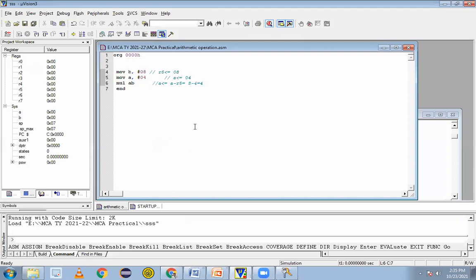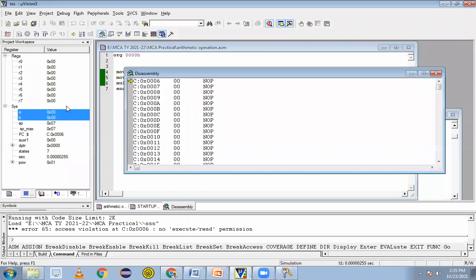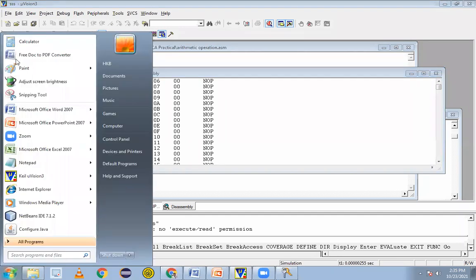8 times 4 is how much? Answer is 32. Check the hex value in the calculator. What is the meaning of 32 in decimal converted into hex format? That's the answer. So B register gets value 8, then A gets value 4. After multiplication, 20 becomes the value of the result. That is 32. Let's check in the calculator.